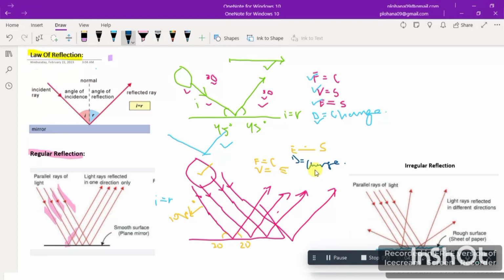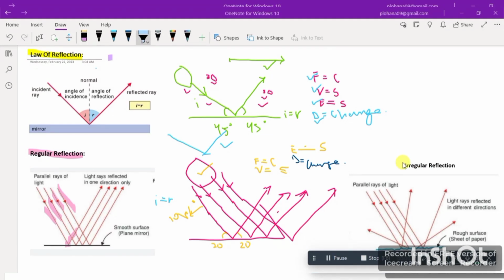Regular reflection is also sometimes called specular reflection. It is the opposite of diffuse reflection, which occurs when reflection happens from a rough or irregular surface. I'll tell you about that, no worry. The ability to control regular and diffuse reflection is important in many areas of science and technology, including optics, photography, and computer graphics as well.